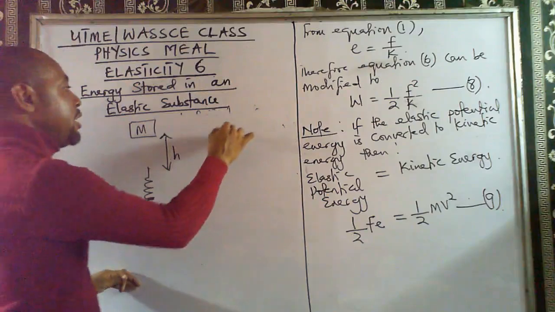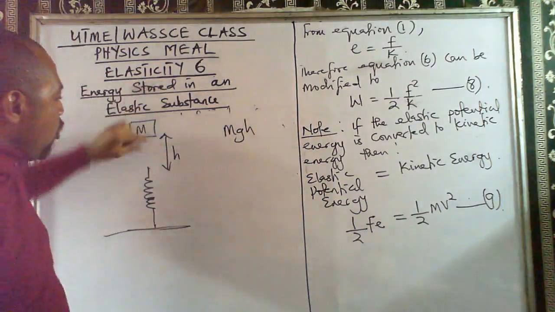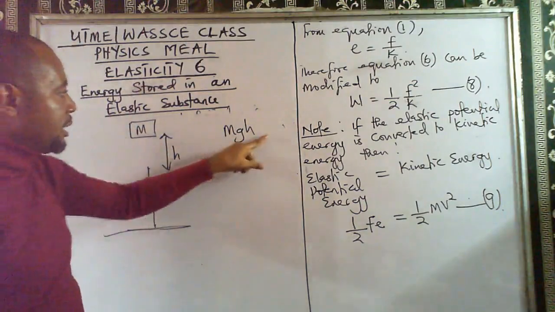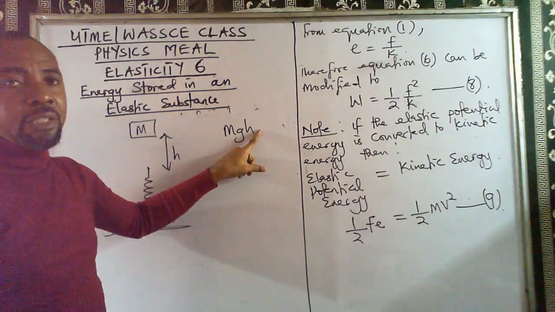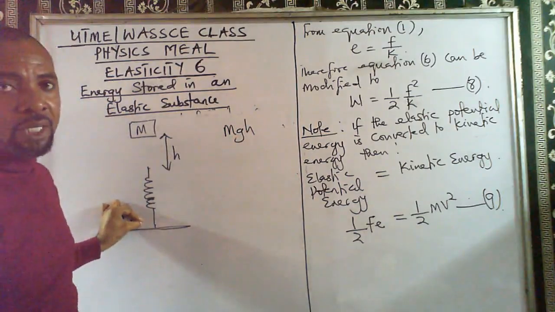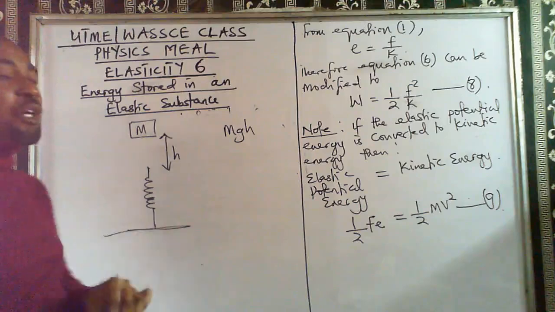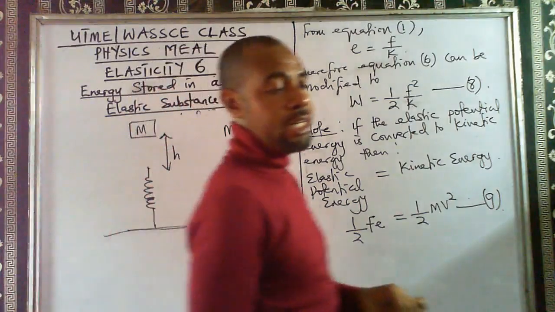Remember that potential energy is mgh. So if this body falls from here, it has expended its potential energy, and it is this potential energy that will compress this spring, right? So that potential energy that will compress the spring is also equal to the energy stored in that spring.